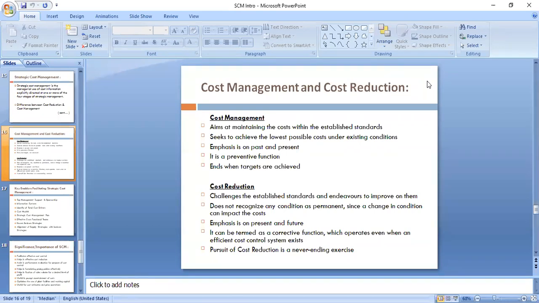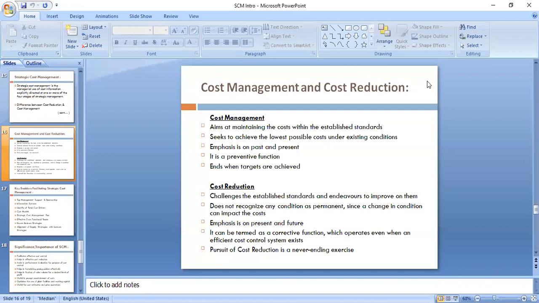Yes, sir. Under cost management, you will have both these wrappers and you will try to maintain this cost at 1 rupee, because your standard packaging cost is 1 rupee. So you will try to maintain that cost within that 1 rupee range. But for cost reduction, you're going to think over, you're going to try new things, right? And then you will try to introduce that thing and reduce the cost. Correct. So that is basically the difference between cost reduction and cost management, right?